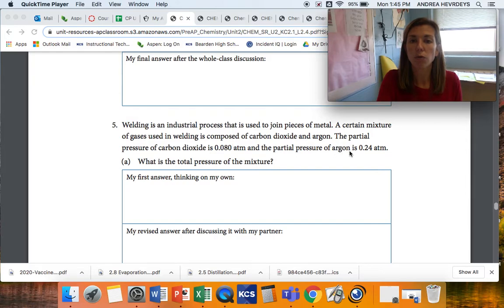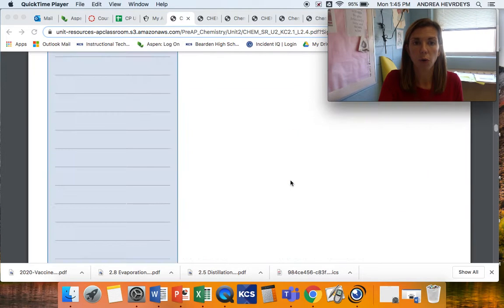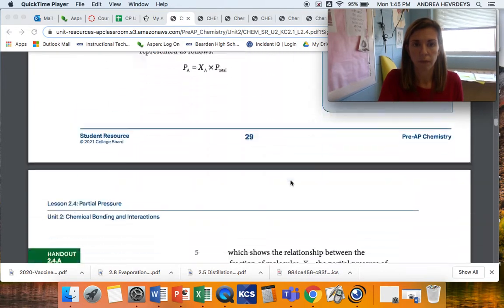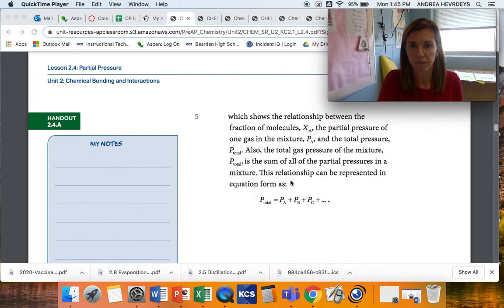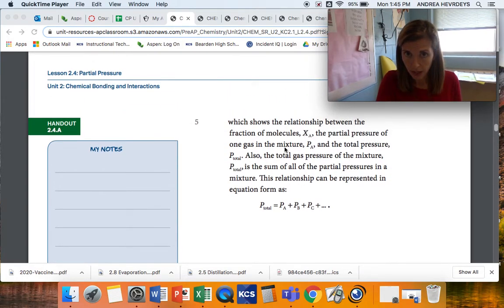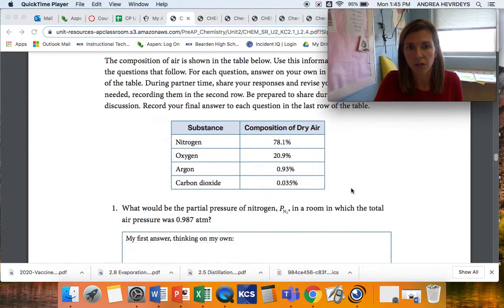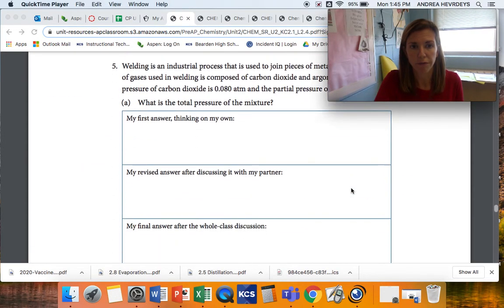So when we have 2 partial pressures and we want to know the total pressure, the total pressure of a mixture is the sum of all the partial pressures. So all you have to do is add those 2 numbers together to get 0.32 atmospheres for number 5. Okay.